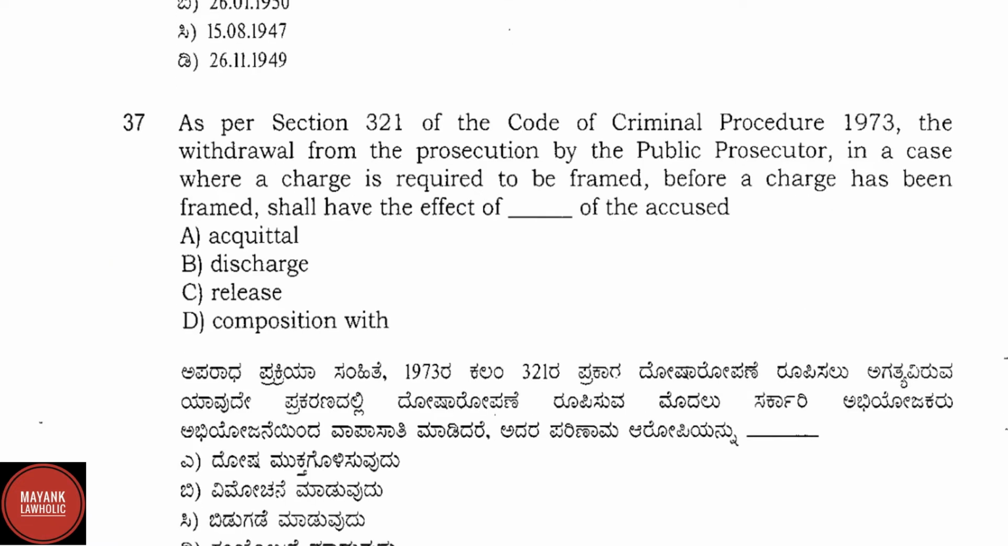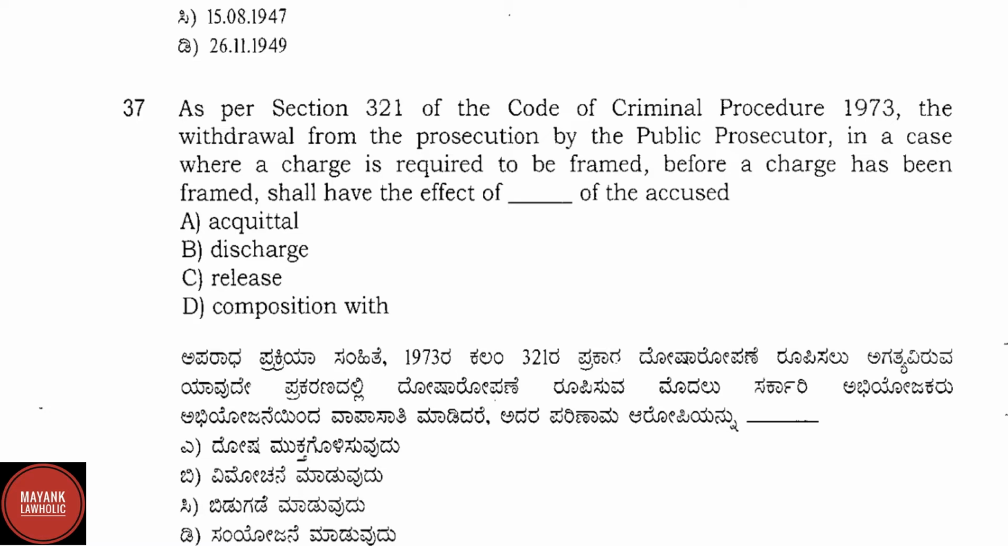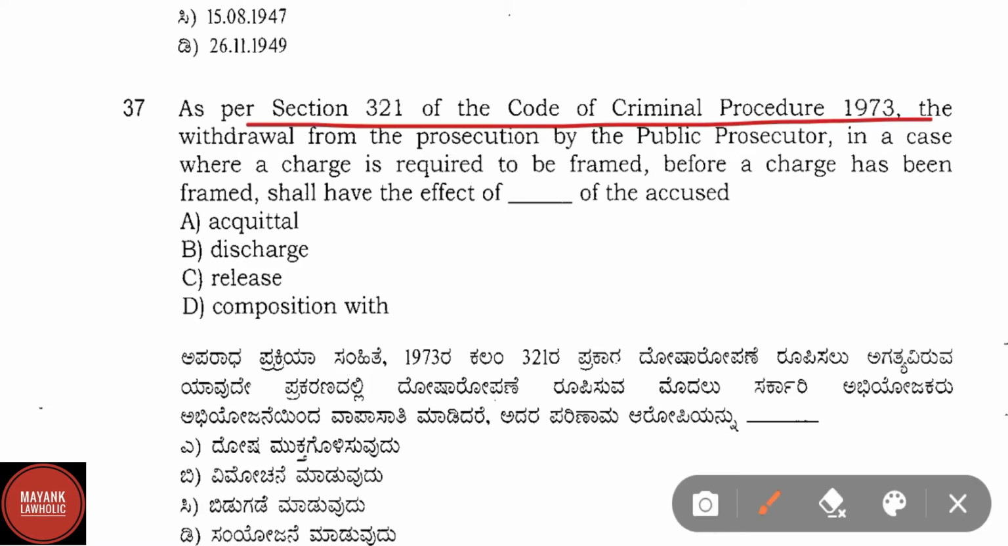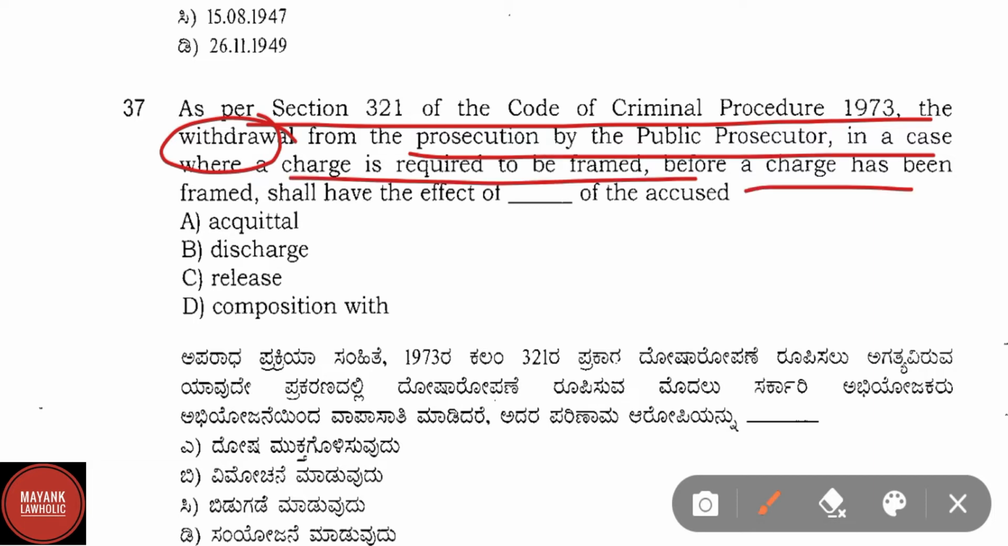Now let us proceed to question number 37. As per section 321 of the Code of Criminal Procedure 1973, the withdrawal from the prosecution by the public prosecutor in a case where a charge is required to be framed before a charge has been framed shall have the effect of dash of the accused. Here correct answer is option B, that is discharge of the accused.